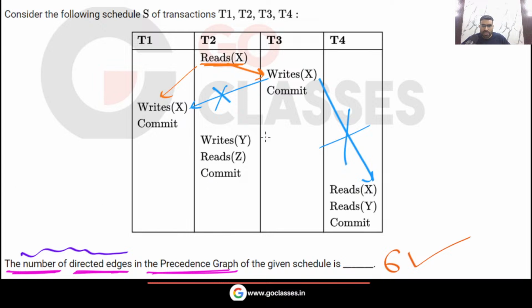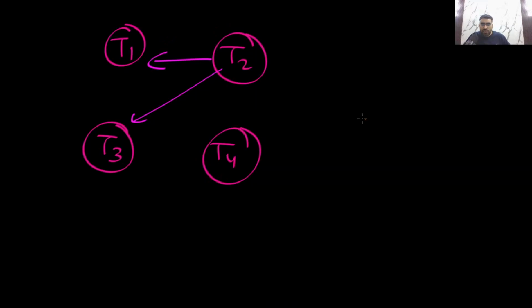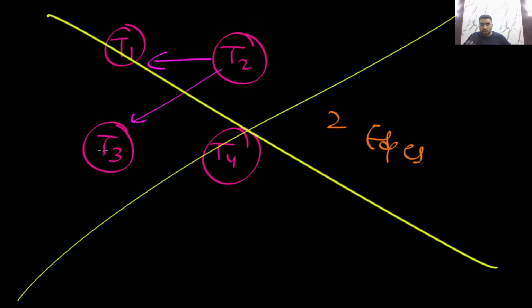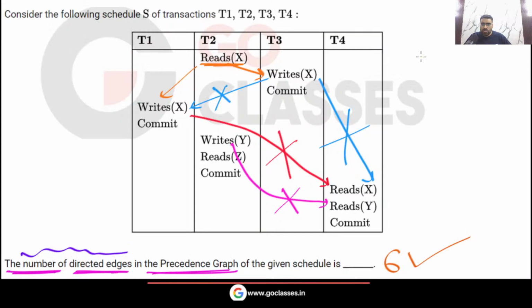So they will not make this. And what else will they not make? They will not even make this, and this also. So basically they will get only answer equal to 2, two edges. And this whole thing is nonsense, utter nonsense. Is this clear? This is nonsense. So this is what misconception does.